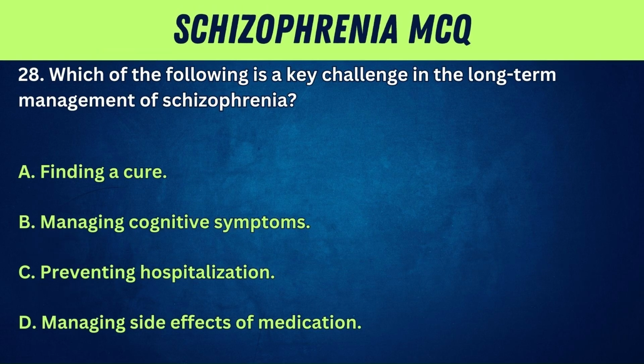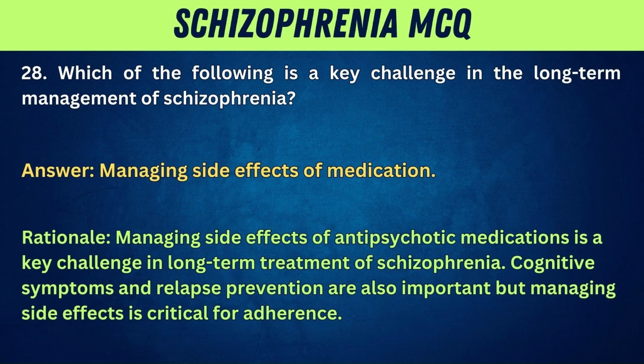28. Which of the following is a key challenge in the long-term management of schizophrenia? A. Finding a cure. B. Managing cognitive symptoms. C. Preventing hospitalization. D. Managing side effects of medication. Answer: managing side effects of medication. Rationale: managing side effects of antipsychotic medications is a key challenge in long-term treatment of schizophrenia. Cognitive symptoms and relapse prevention are also important, but managing side effects is critical for adherence.